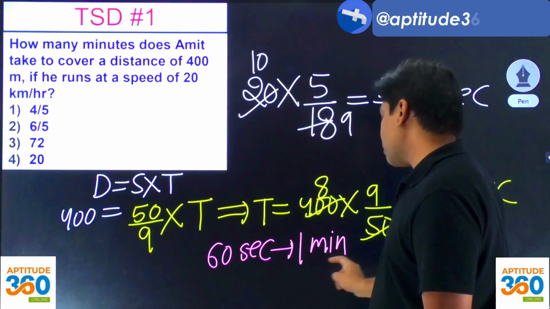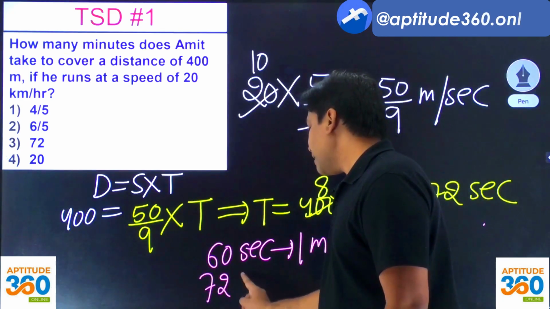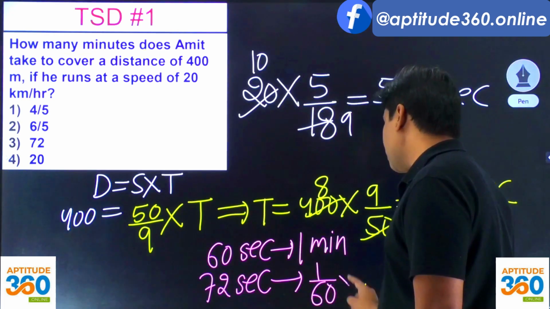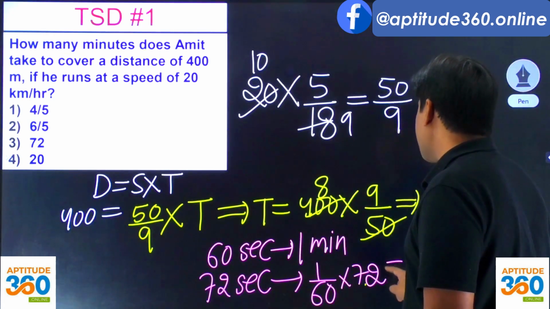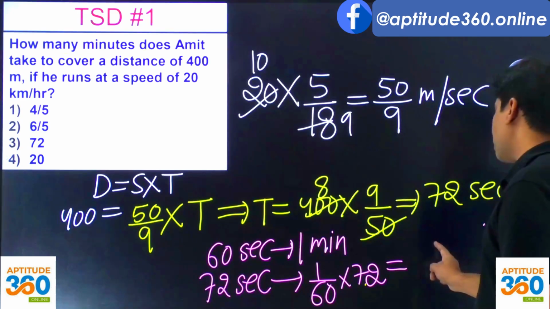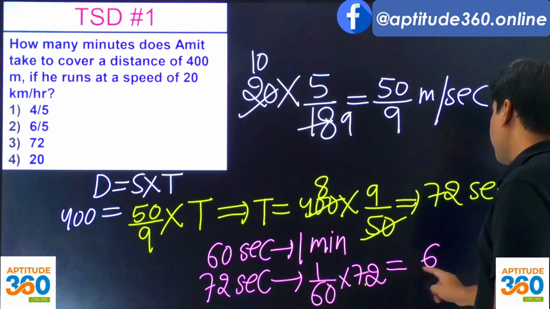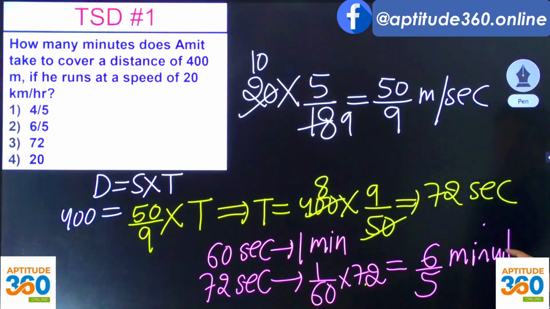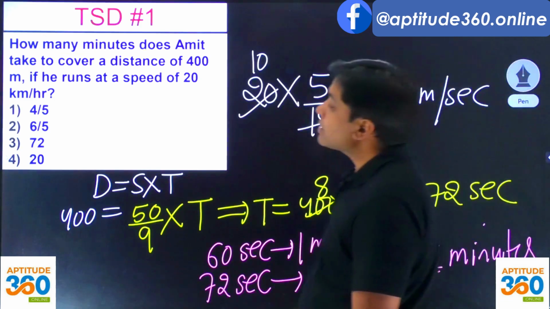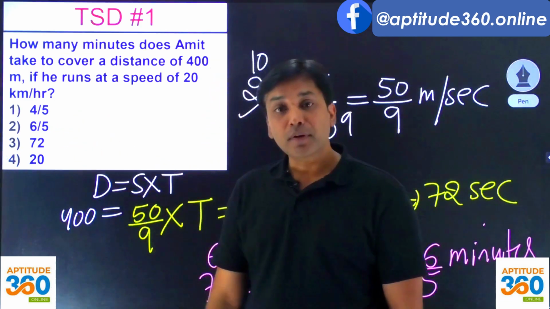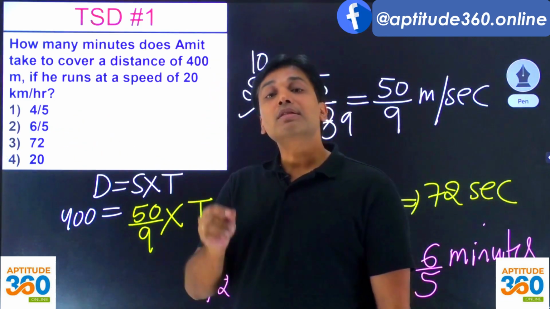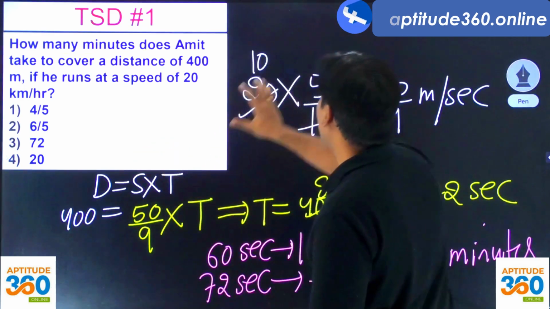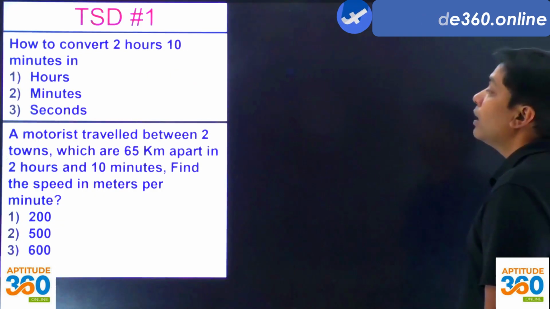आपको लग रहा होगा कि आप इसको क्यों सिंप्लीफाई कर रहे हो भाई, ये तो बड़ा प्रीटी ऑब्वियस है. बट कुछ लोग हैं जिसको हो सकता है ये भी समझ में ना है. 1 by 60 into 72, and if you simplify this, this is going to come out as what? 6 by 5 minutes. So what should be our answer out here? Our answer should be 6 by 5. Out of the 3 variables, 2 variables will be given to you and the third variable will be asked from you.